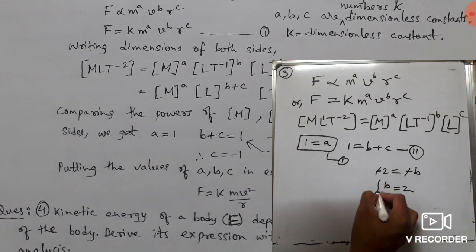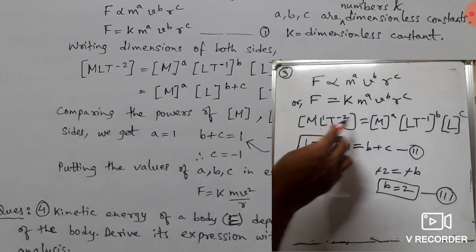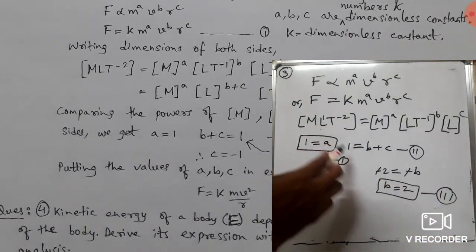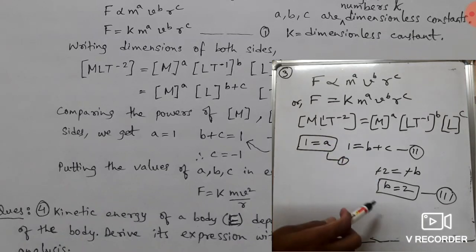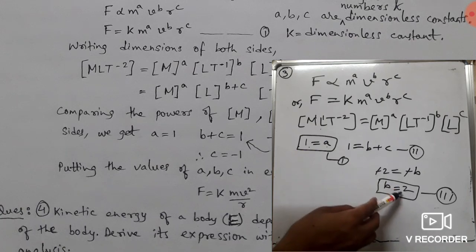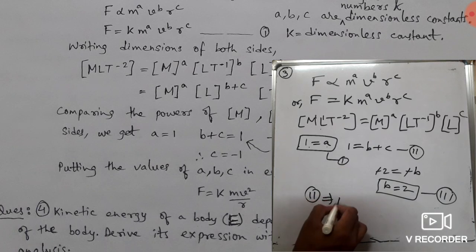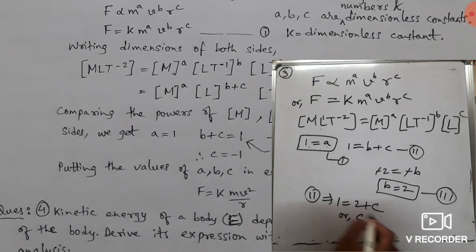This is equation 3. So for M, L, T, a, b, c, there are 3 unknowns and 3 equations. From these 3 equations we get the value of a equal to 1, b equal to 2. Put the value of b equal to 2 here. So equation 2 implies 1 equal to 2 plus c, or c equal to minus 1. So this is the value of c.